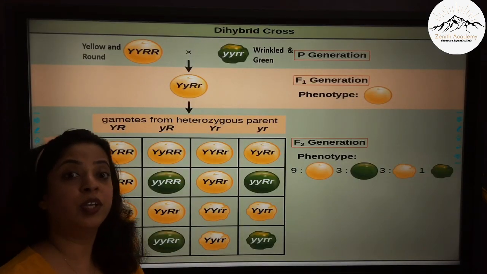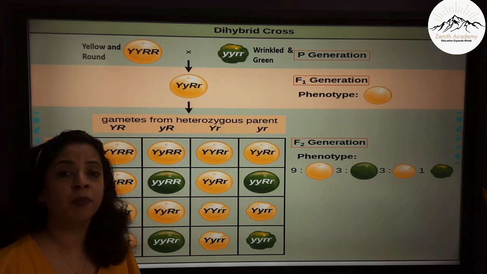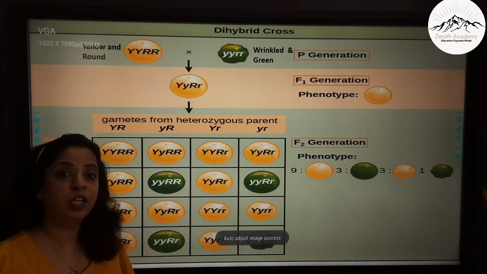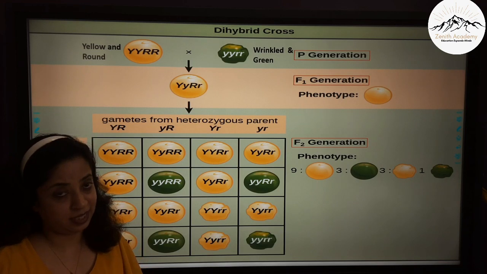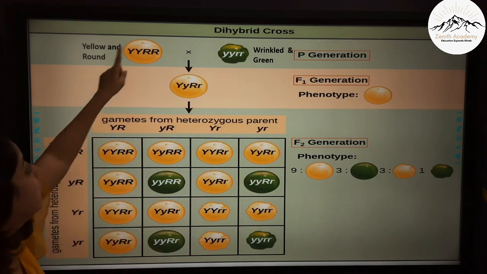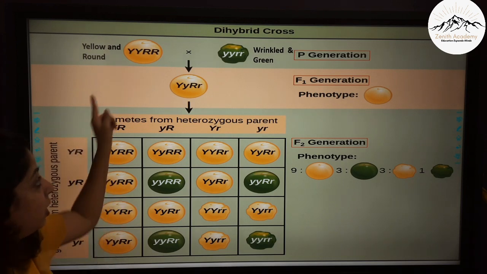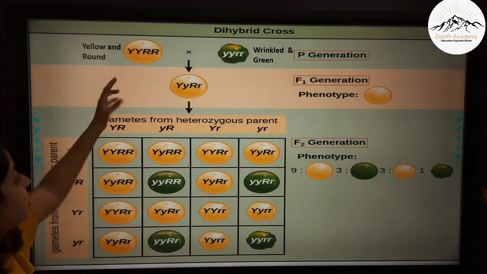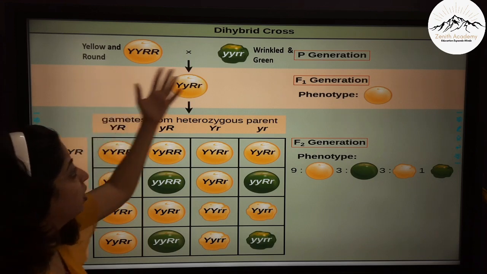Now we are going on to dihybrid cross. Now in dihybrid cross, what did Mendel do? He took 2 characteristics simultaneously. Here you can see that Mendel has taken the color of the seed as yellow and green, and he has taken the shape of the seed as round and wrinkled.